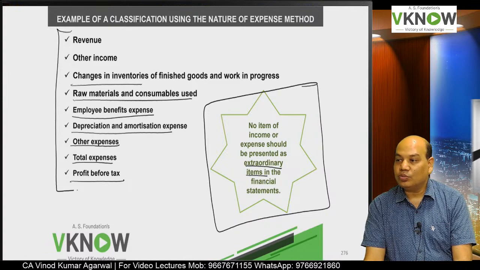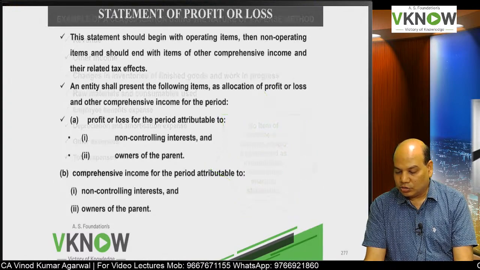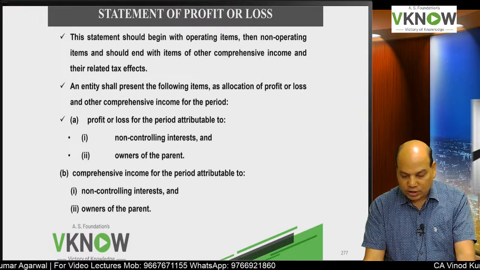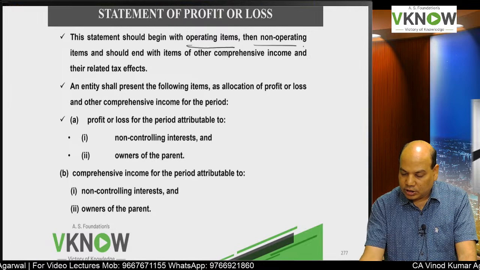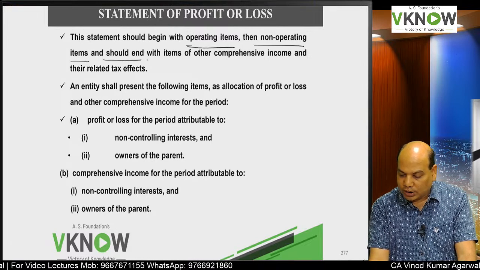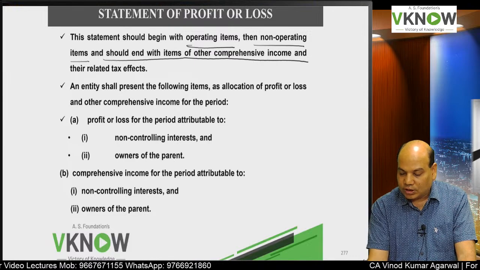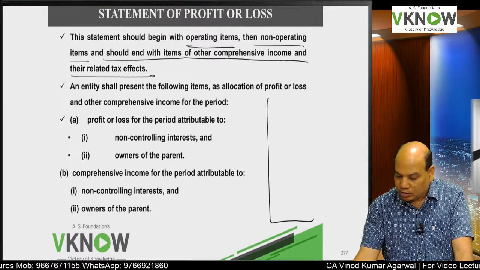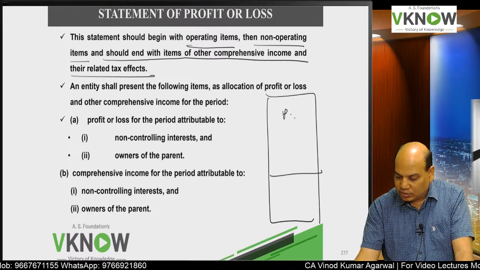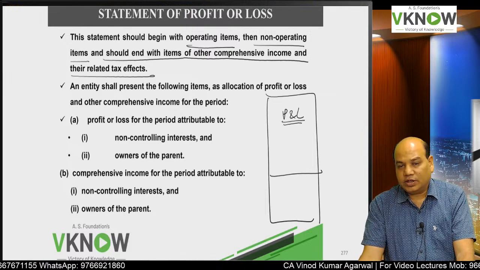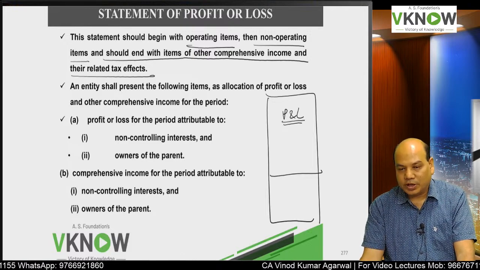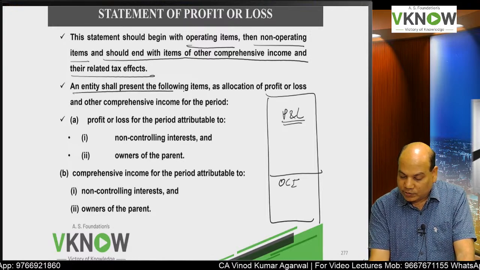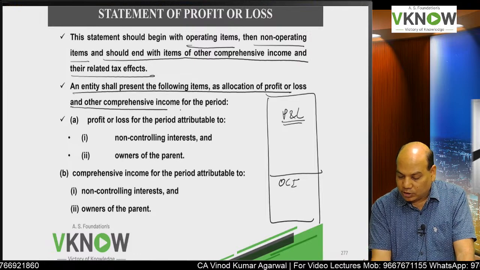Extraordinary item was in the accounting standard. Now there is no concept of extraordinary item. Then the statement should begin with operating item and then non-operating item, and should end with items of OCI and their related tax effect. So the first part is your profit and loss, which is basically the intentional income and expense item, operating item. The second part is OCI. OCI, an entity shall present the following item as allocation of profit and loss and OCI.